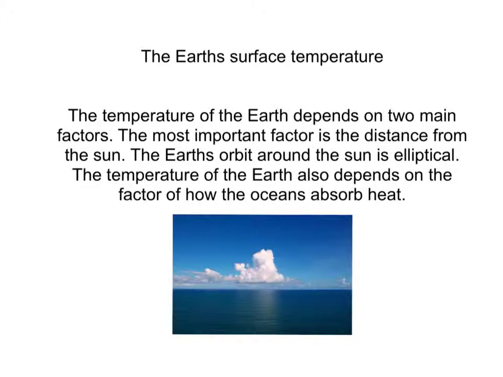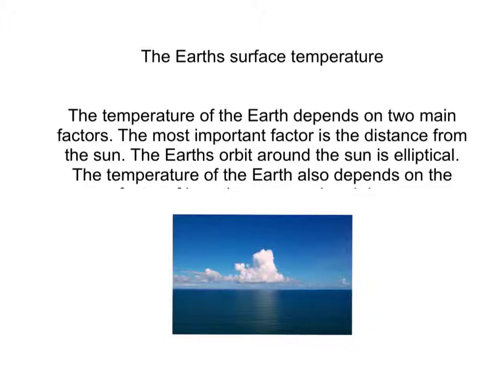The Earth's surface temperature. The temperature of the Earth depends on 2 main factors: how far the Earth is from the Sun, and also the tilt of the axis, which changes the seasons. The Earth's surface temperature can also be changed by many other reasons, such as the amount of Earth covered by light and heat-reflecting areas such as ice and glaciers. The amount of carbon dioxide and water vapor affecting the transparency of the atmosphere to both incoming and outgoing heat can affect the temperature as well.